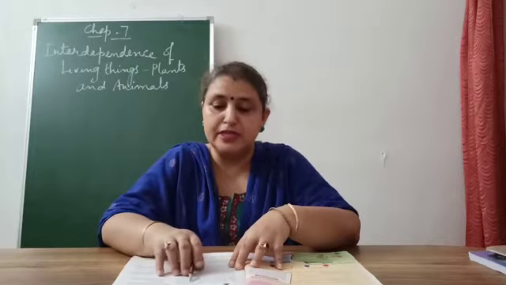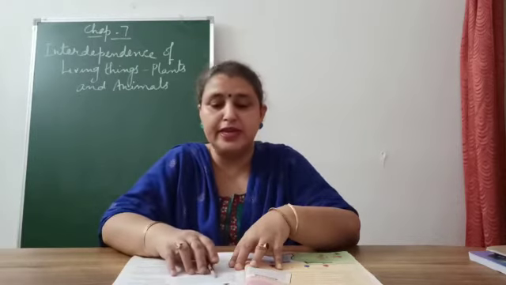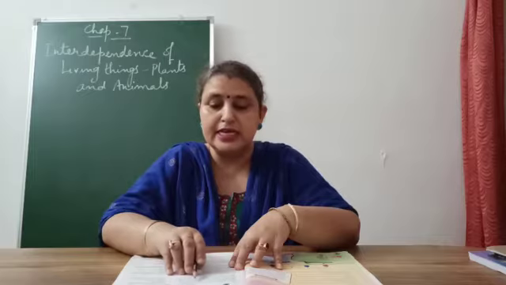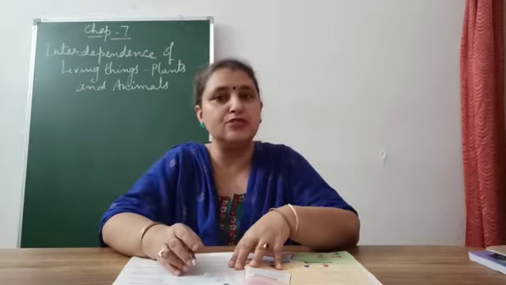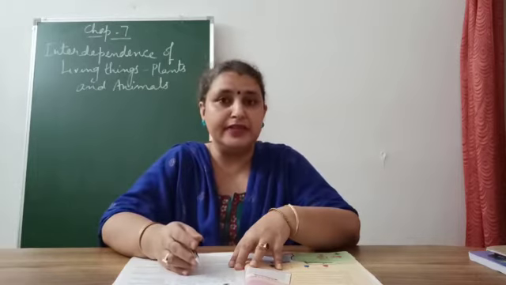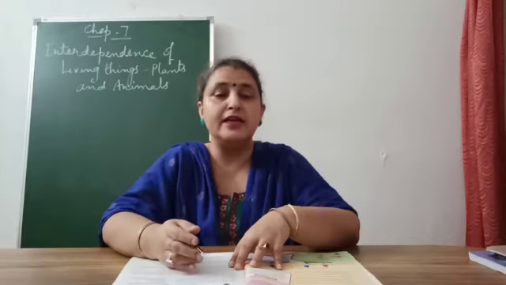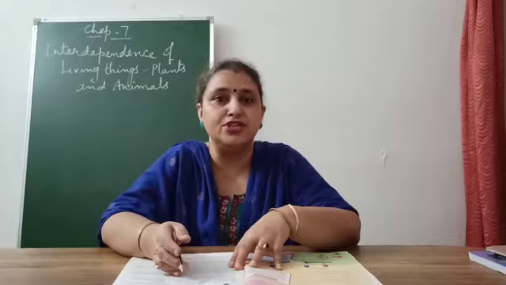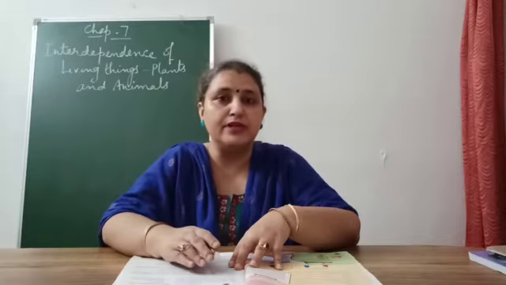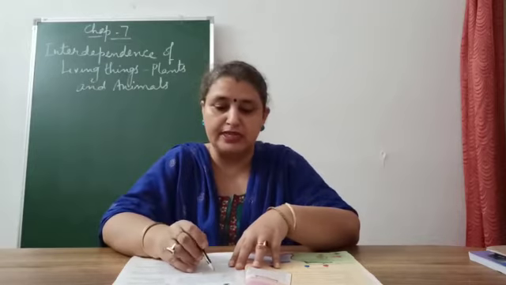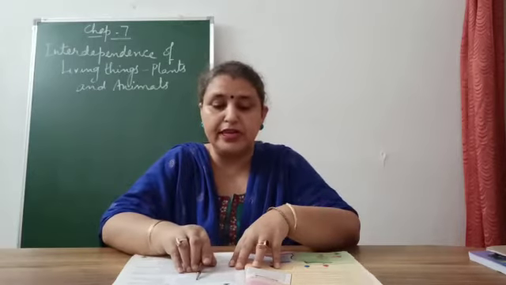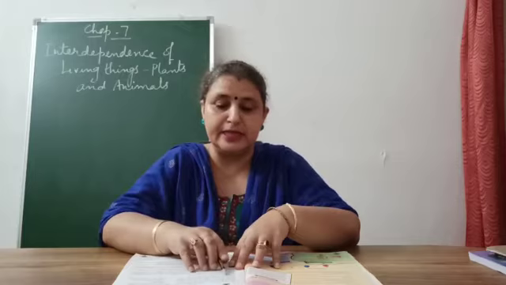Our environment includes all the living and non-living things surrounding us. So you know, we have living things as well as non-living things around us. Living things like plants, and non-living things like the furniture in the house. So we are surrounded by living as well as non-living things. They all depend on each other for existence.